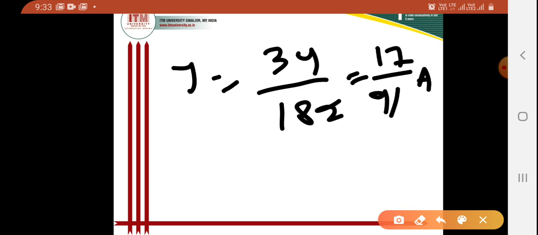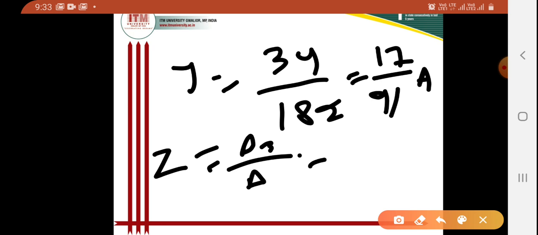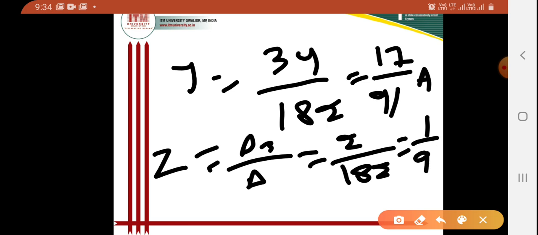Then I have to solve for z. So what is the value for z? I can write, that is del 3 by del. So what is the value of del 3? That is 2. Then the value of del is what, 182. So 2 by 182, that is 1 by 91 ampere. So here I can write the value of z as 1 by 91 ampere.